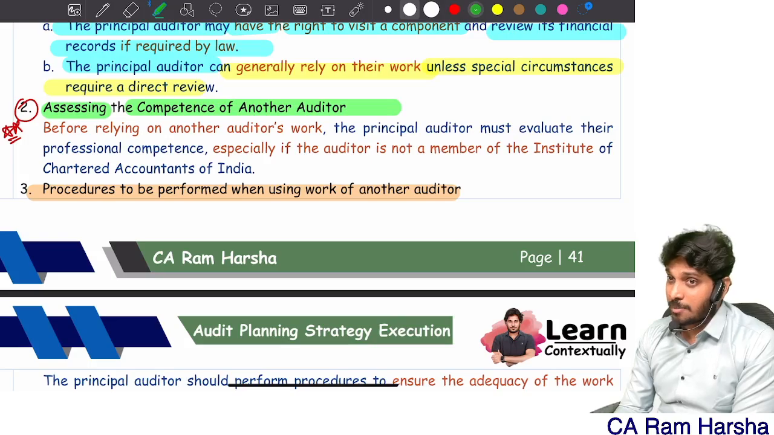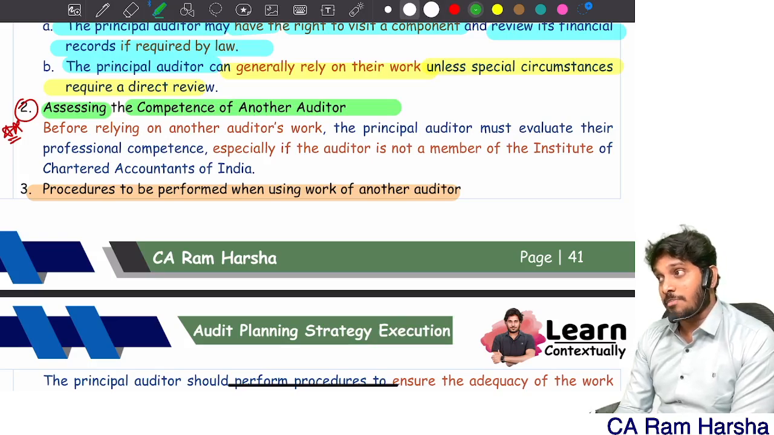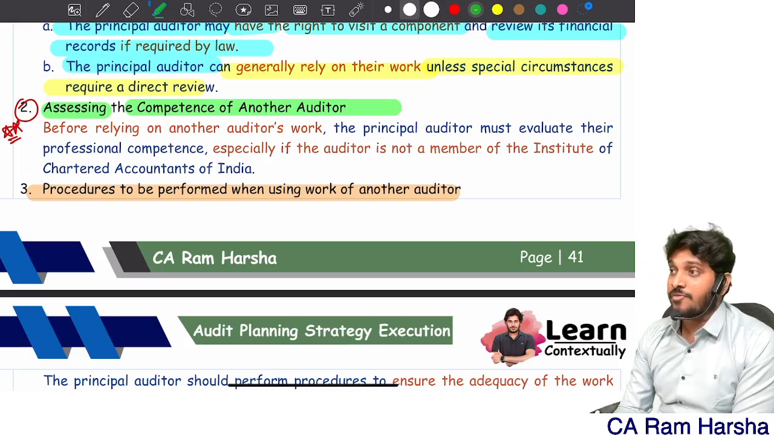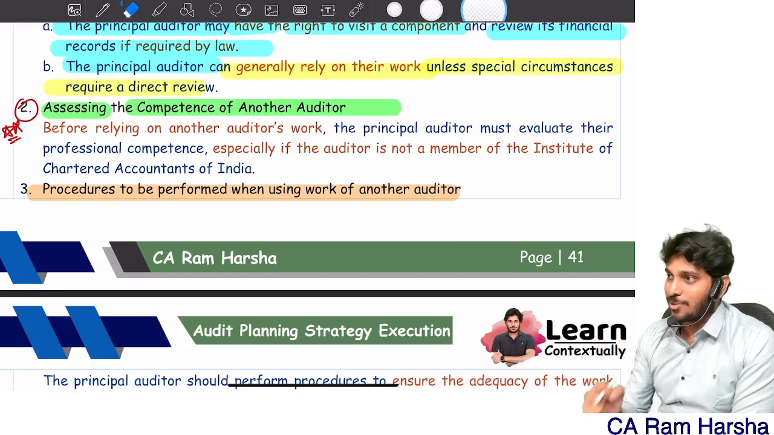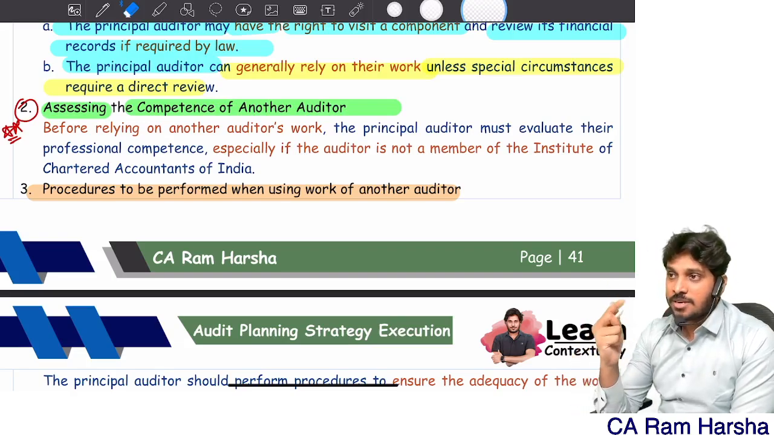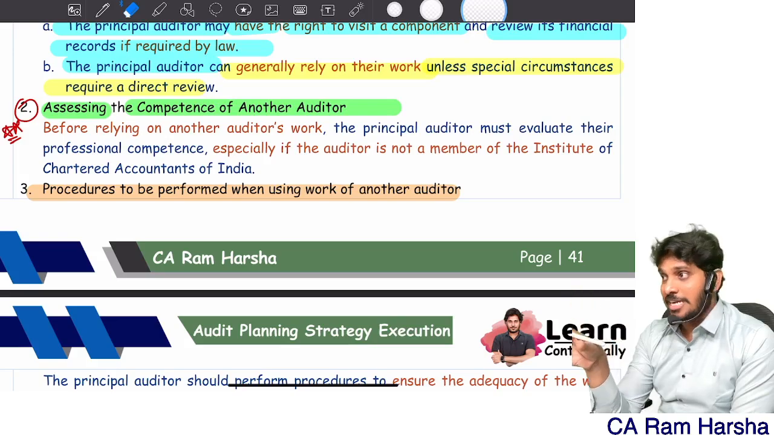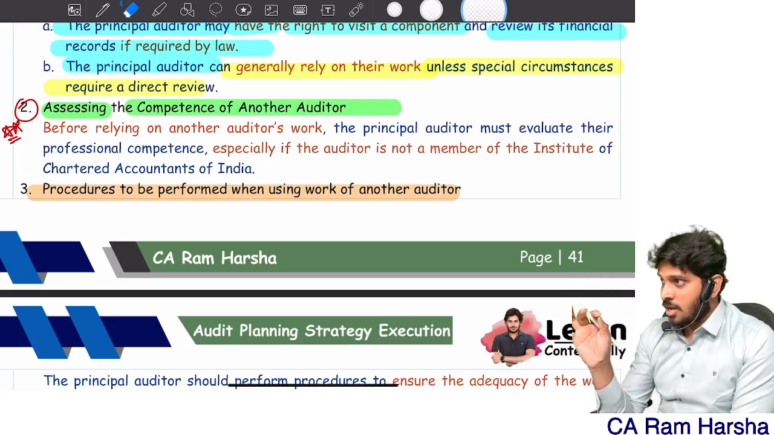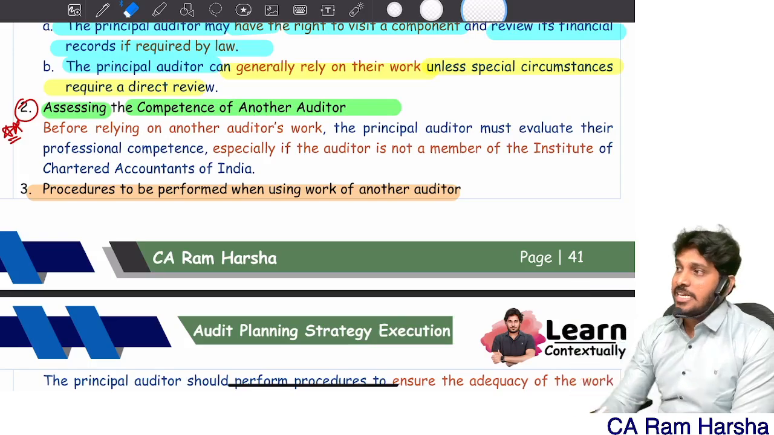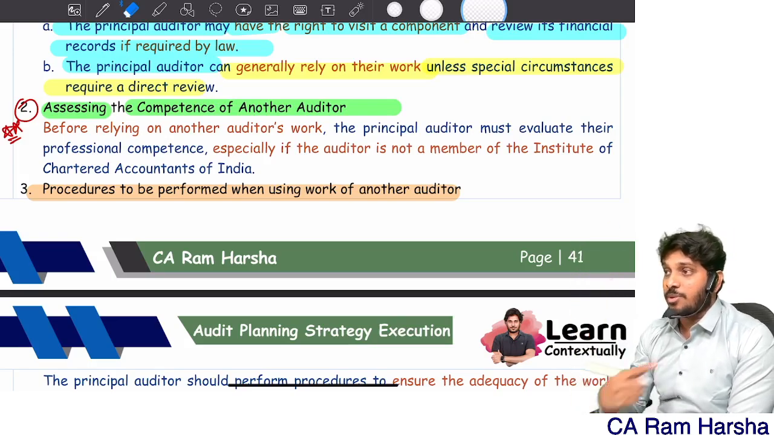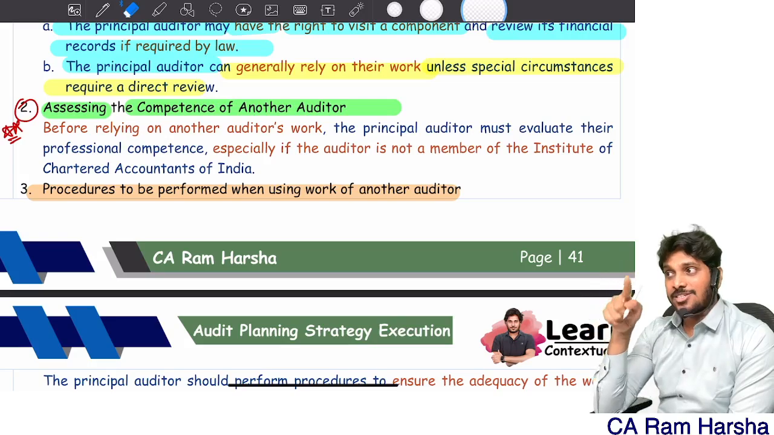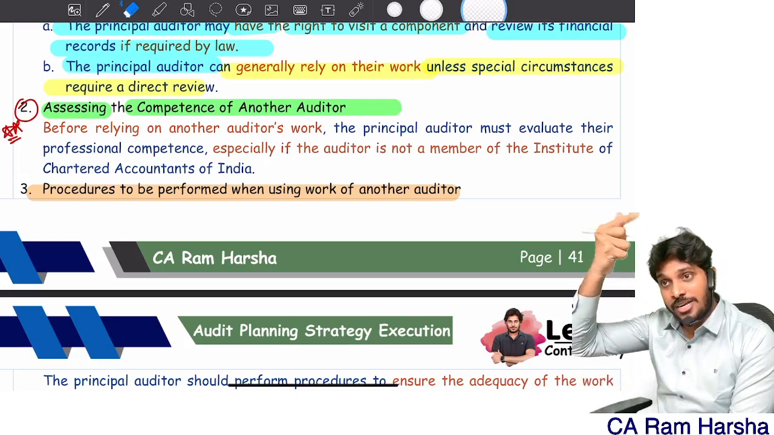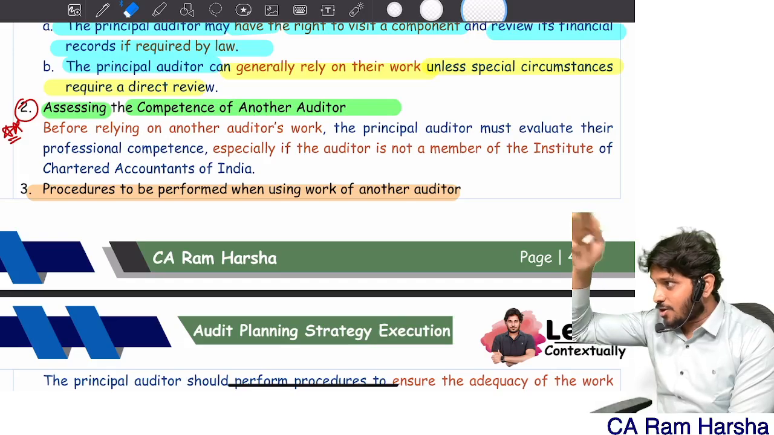When this requirement applies, if the other auditor is not a member of the ICAI. Foreign branches: you might have seen in Companies Act Section 139 subsection 8, foreign branches. If a branch is there outside India, that audit can be performed by the company auditor, another chartered accountant, or an auditor appointed as per the law of that country. Any of them can be appointed.